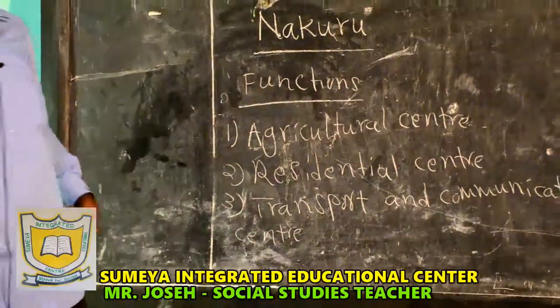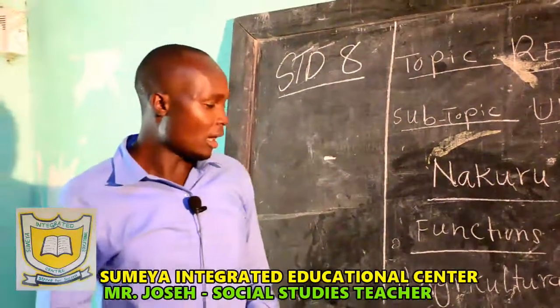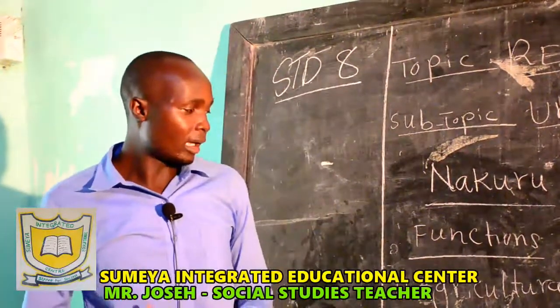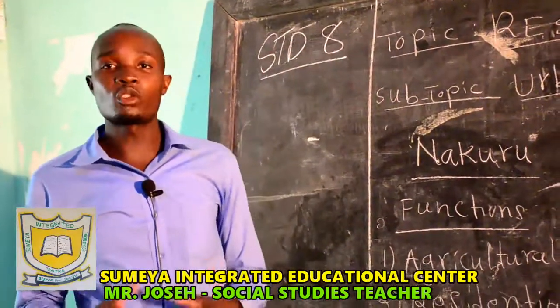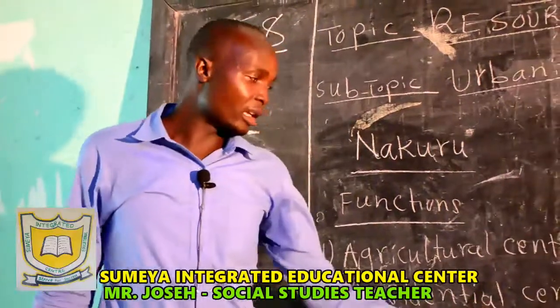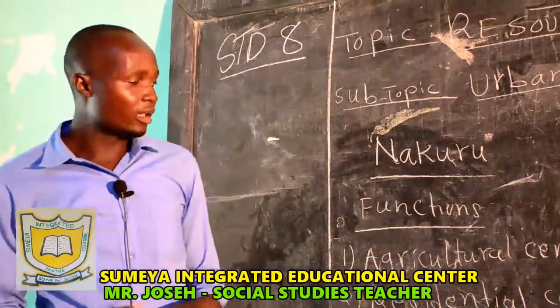So when you talk about transport and communication, we are looking at the roads. Then communication, also looking at the post offices, the radio stations, and other services provided by the town.